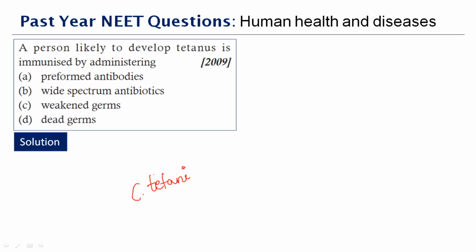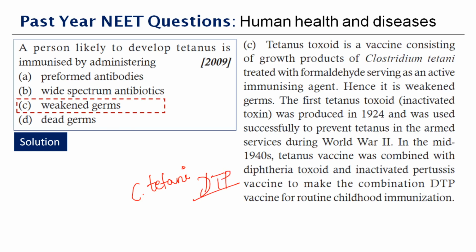The first tetanus toxoid, that is inactivated toxin, was produced in the year 1924 and was used successfully to prevent tetanus in the armed services during World War II. In the mid-1940s, the tetanus vaccine was combined with diphtheria toxoid and inactivated pertussis vaccine to make a combination called DTP. We are all immunized with this vaccine, right? Therefore, the person likely to develop tetanus is immunized by administering weakened germs.